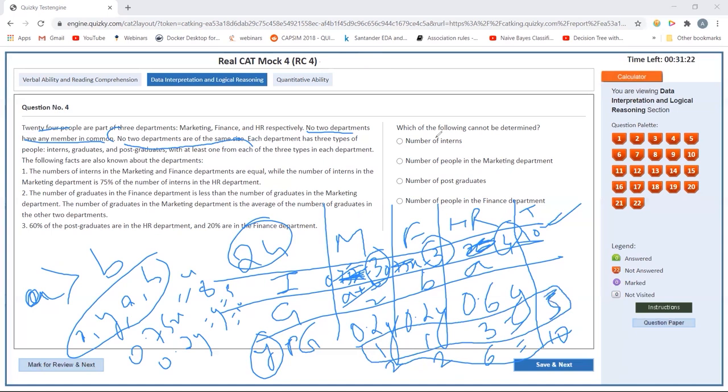So how many people are remaining? 24 minus 10 plus 5, that is 9 people remaining. I have to fill them here. That is a plus b plus (a plus b) by 2. It has to be 9. So which of the following cannot be determined?